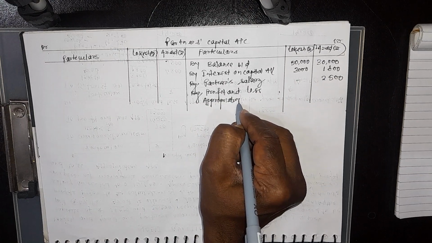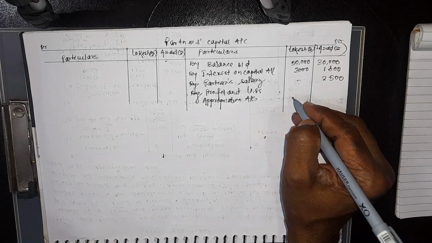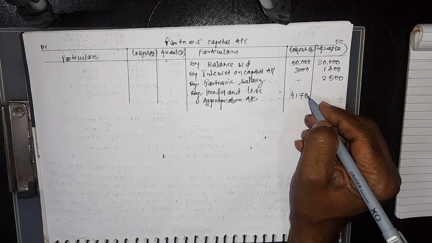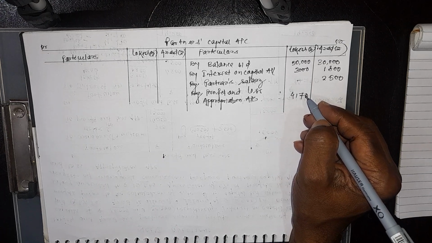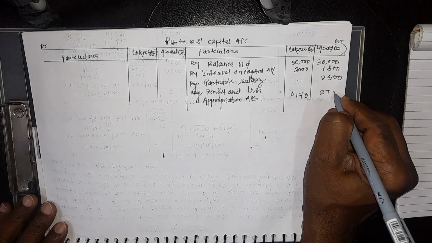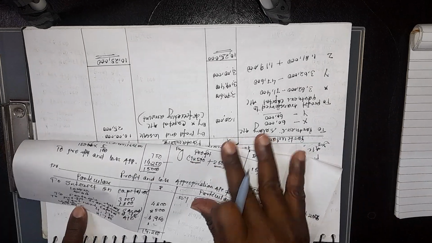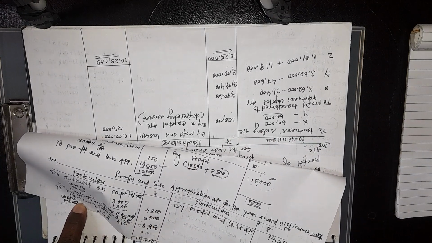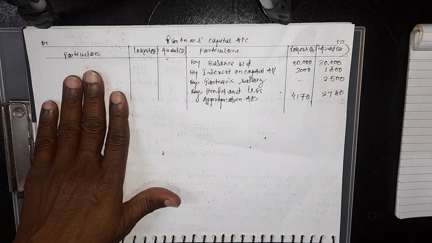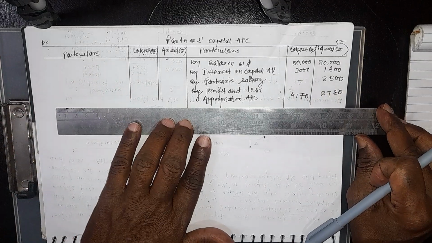We have already calculated 4,170 and 2,780, so you write that amount here. Clear? And there is no information about drawings or interest on drawings, so no need to write anything.